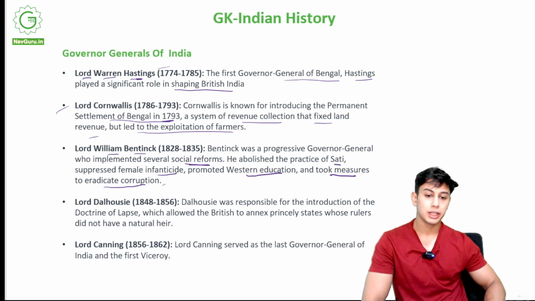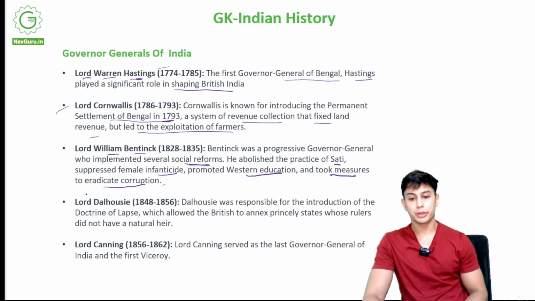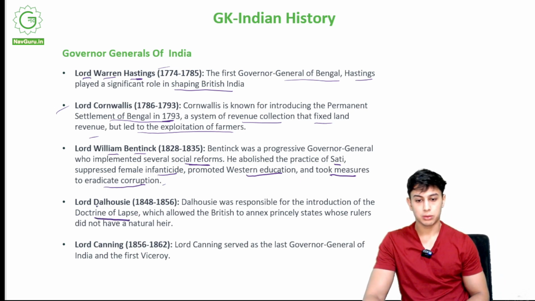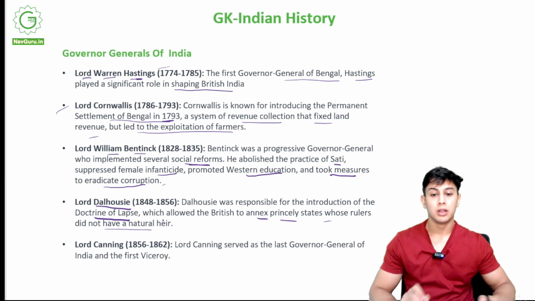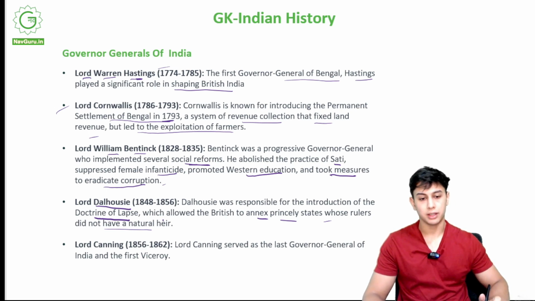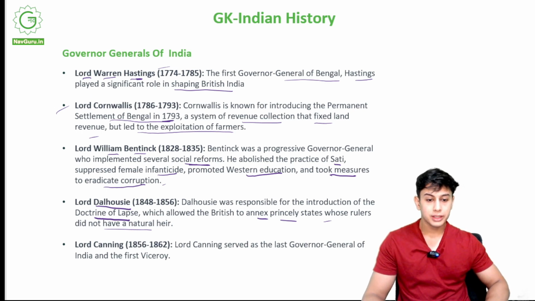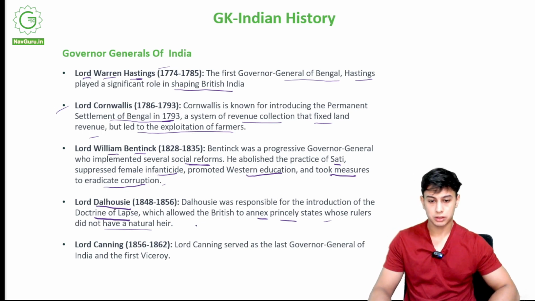Lord Dalhousie. Dalhousie was responsible for the introduction of the doctrine of lapse. So this was important. Who introduced the doctrine of lapse? Dalhousie, which allowed the British to annex princely states whose rulers did not have a natural heir. So what happened was, a princely state means a state ruled by a Raja or a king, right? If that state does not have an heir, meaning a natural descendant of the king, a son or a daughter, that state would then be annexed by the British, and it would be ruled by the British.